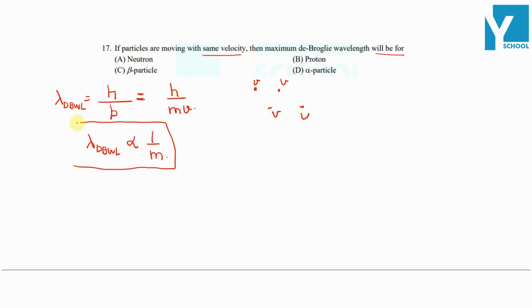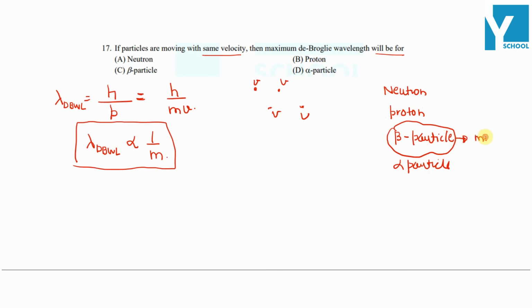And among the four particles, neutron, proton, beta particle, and alpha particle, only the beta particle is the lightest particle. Beta particle का mass सबसे minimum mass, so it will have the maximum wavelength. So as per option C is the right answer.